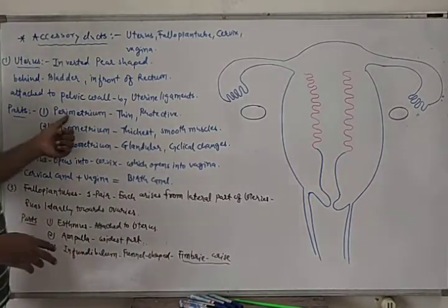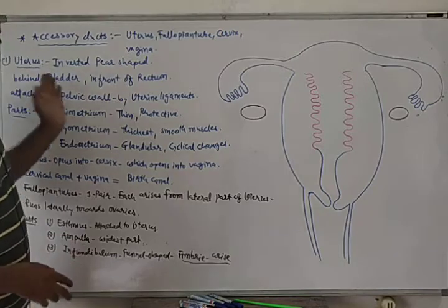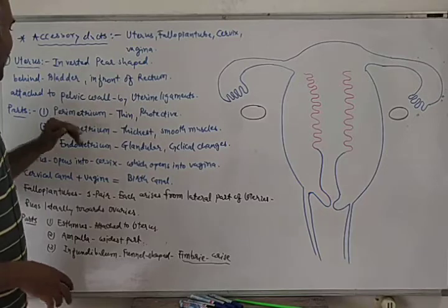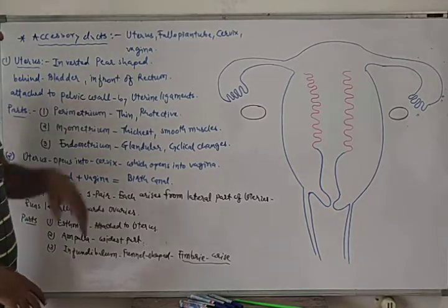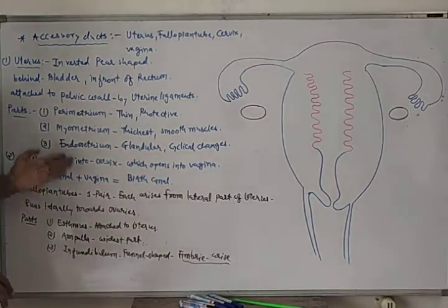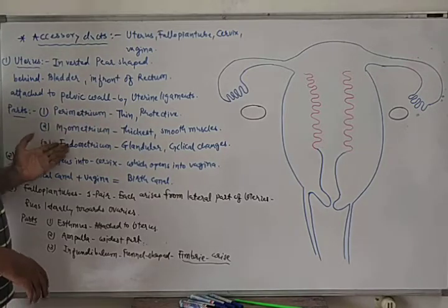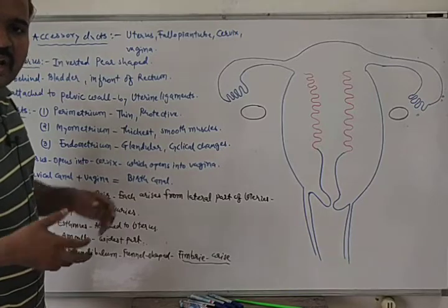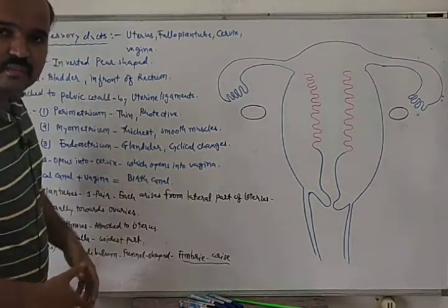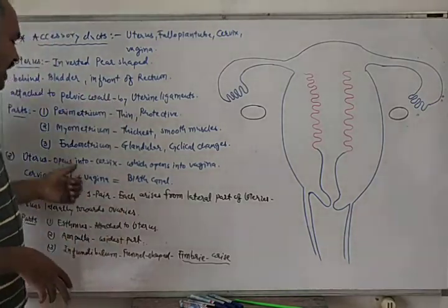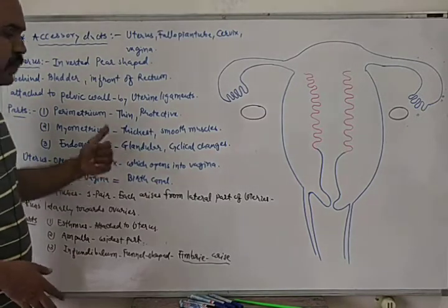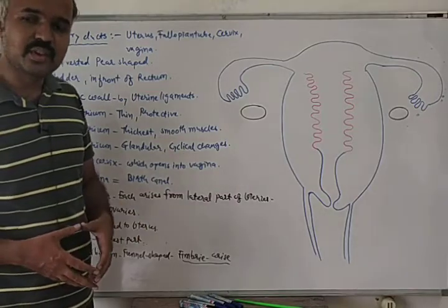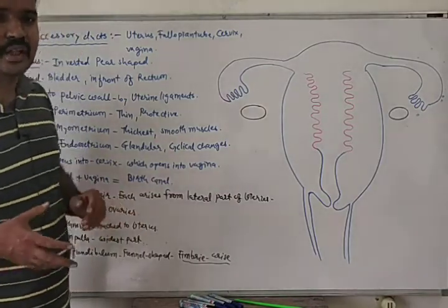So these are the parts of the uterus. This is all about the uterus. The uterus is inverted pear shaped. It is present behind the bladder and in front of the rectum. It is attached to the pelvic wall by uterine ligament. It has three parts: perimetrium, which is thin and protective; myometrium, which is thickest and made up of smooth muscle, required for contraction of the uterus during parturition; and endometrium, which is glandular, undergoes cyclical changes every month known as the menstrual cycle, and is essential for implantation of the embryo.